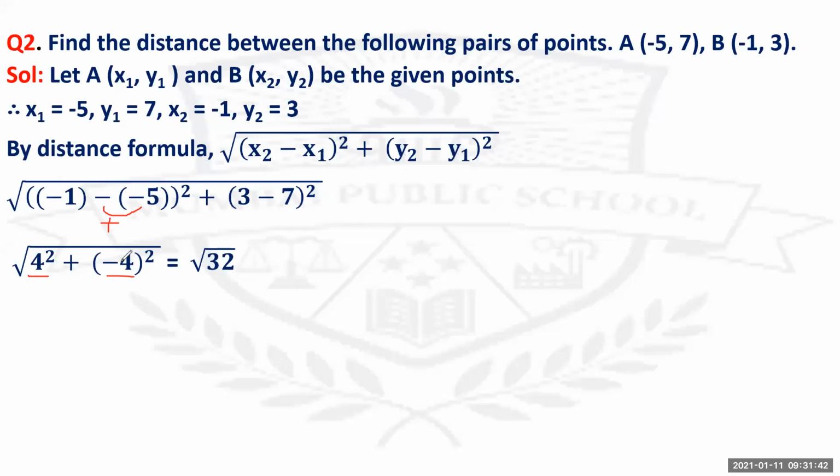Now you know the square of a negative number is always positive. So 4 square is 16 and -4 square is also 16. So 16 plus 16, you are going to get 32. That is root 32. Therefore, the distance PQ equals, you'll simplify root 32 as 4 root 2 units. You all can remove the screenshot of this so that we'll move ahead to the next question.